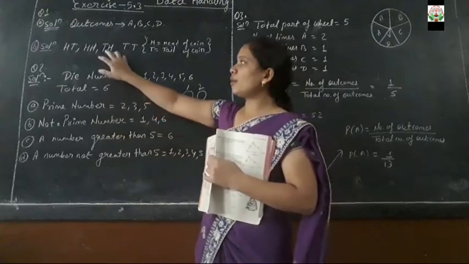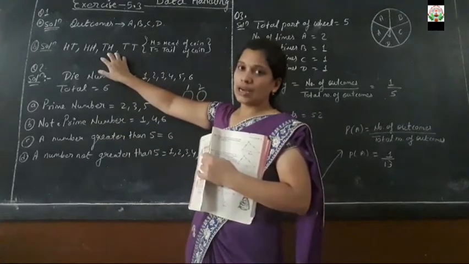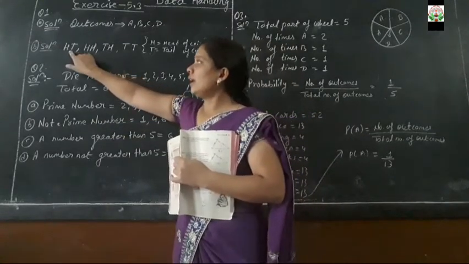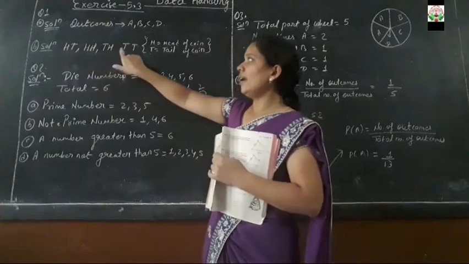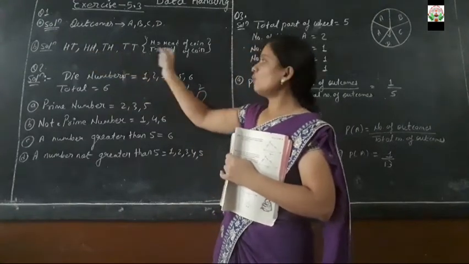So these are the possible outcomes: head-head, tail-tail, head-tail, tail-head of 2 coins.